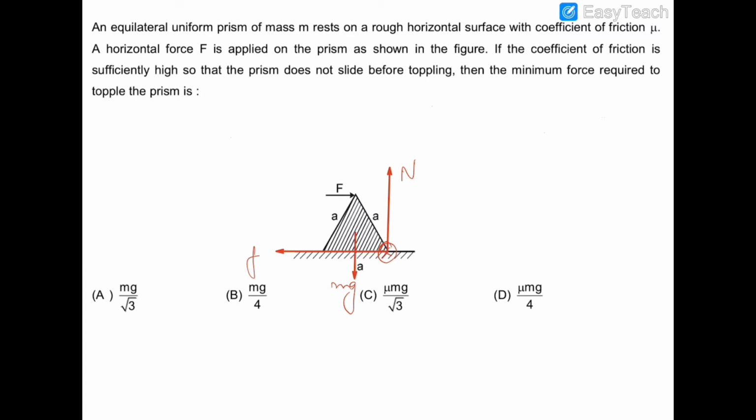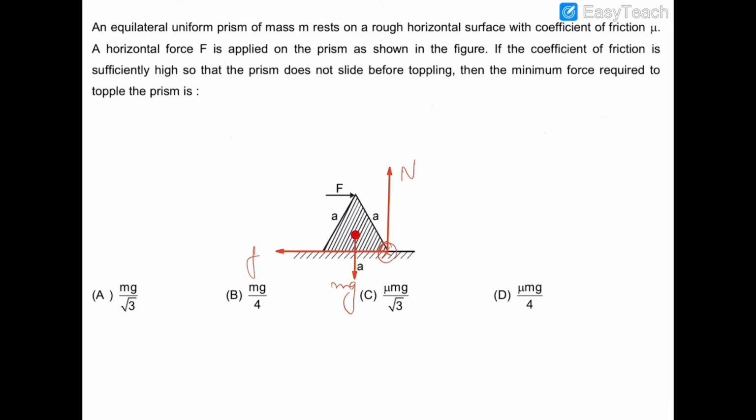So we know that in the limiting case of toppling, which means when this prism is just about to topple, the normal reaction would be acting on this instantaneous axis of rotation, IAR, or we can say the effective point of contact. So this normal reaction is acting at this point to prevent toppling.